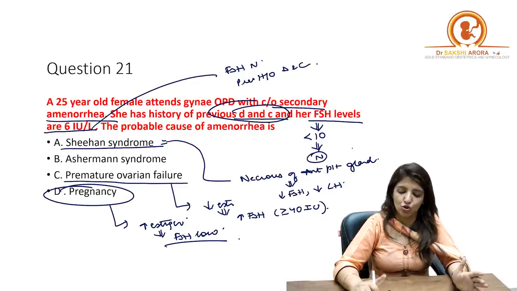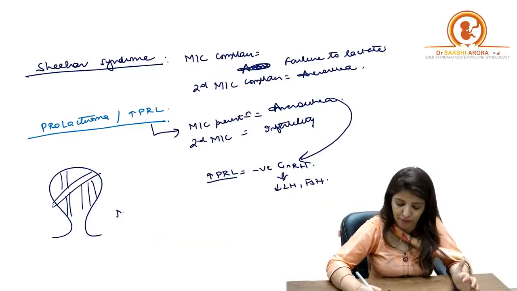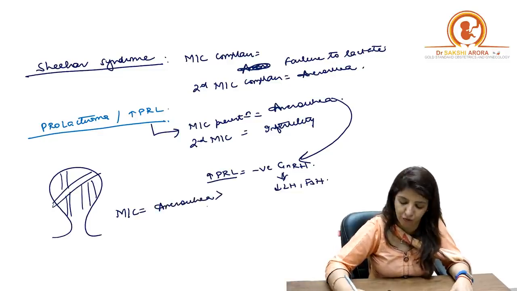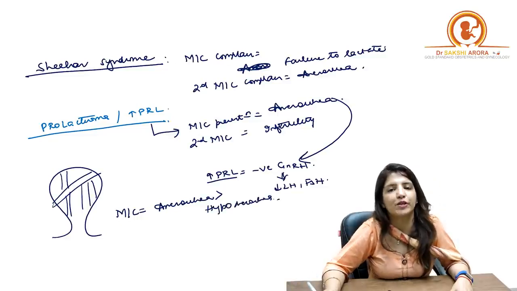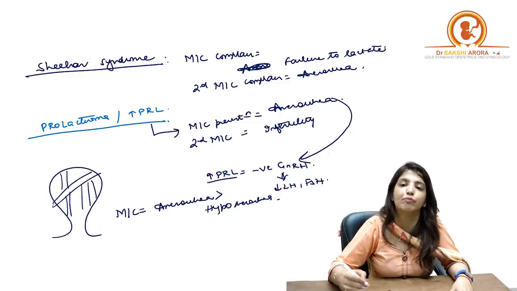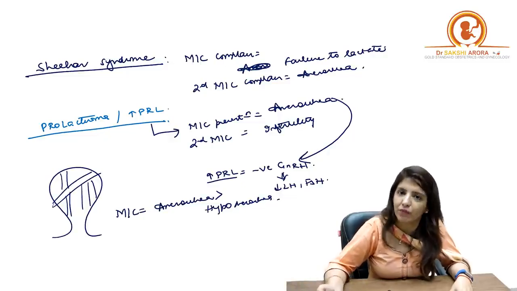In Asherman syndrome, you have to remember the most common presentation, which is amenorrhea followed by hypomenorrhea. What is the most common reason? Excessive curettage, which is done in the postpartum period. What is the investigation of choice?